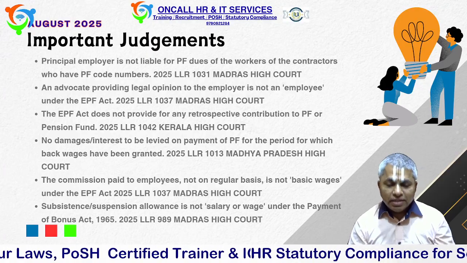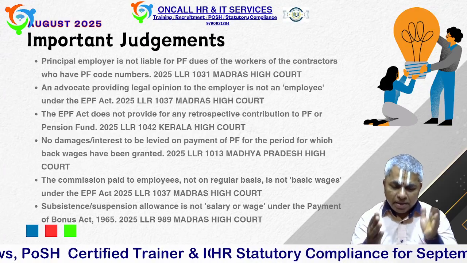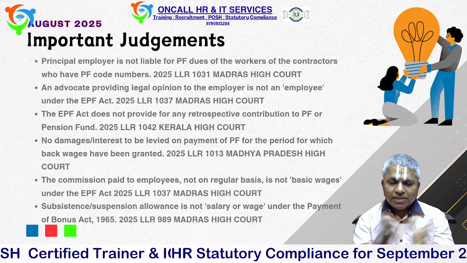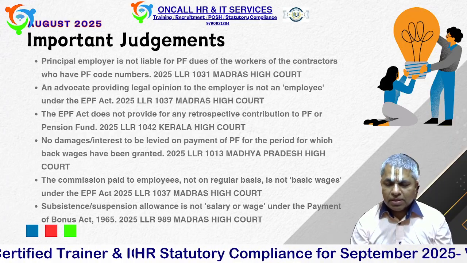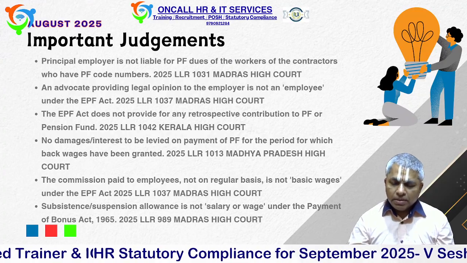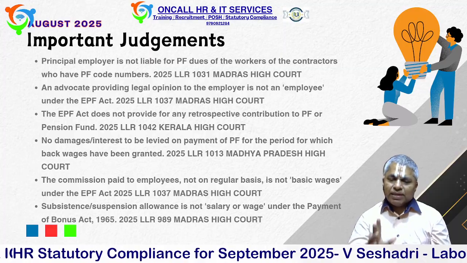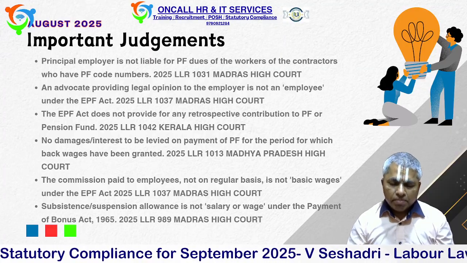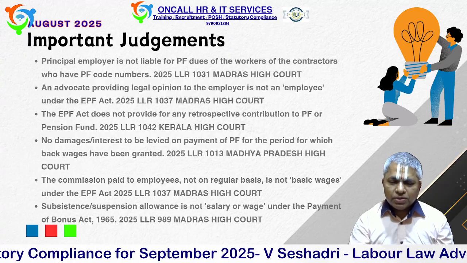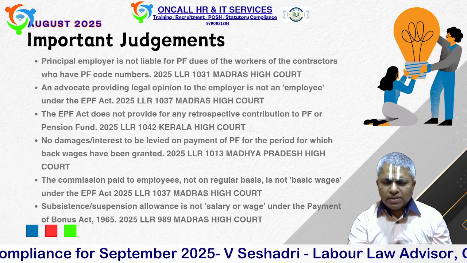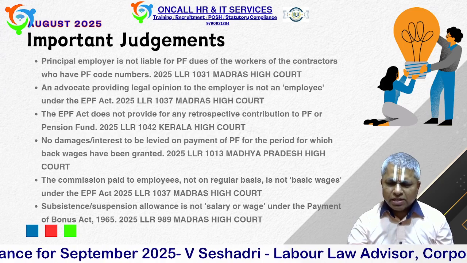Well, no. In this particular case, the employer and the union made a 12(3) settlement. In the 12(3) settlement, they mentioned that for any punishment given, the maximum is 30 days, and in that, 15 days salary we will pay. A particular employee was suspended twice. The first spell was around 3 months, the second spell around 6 months.